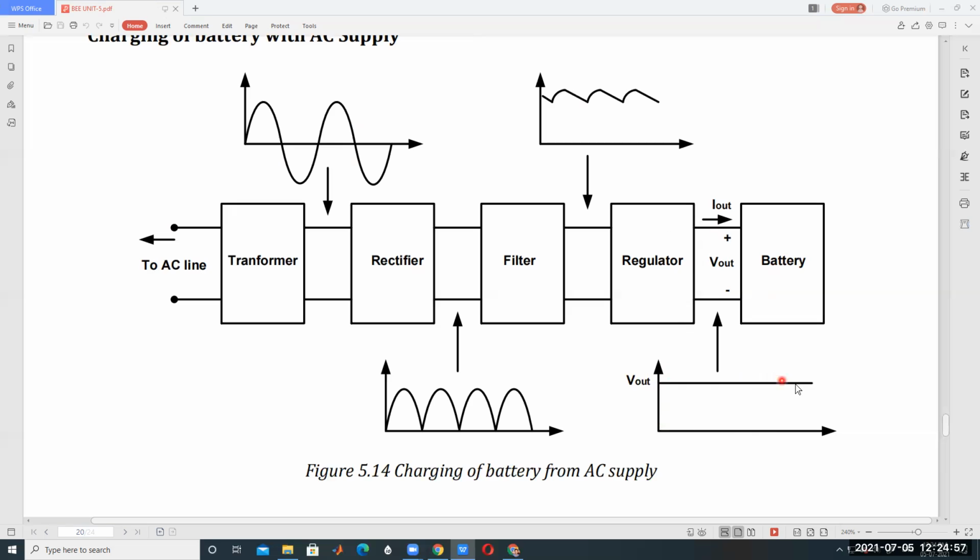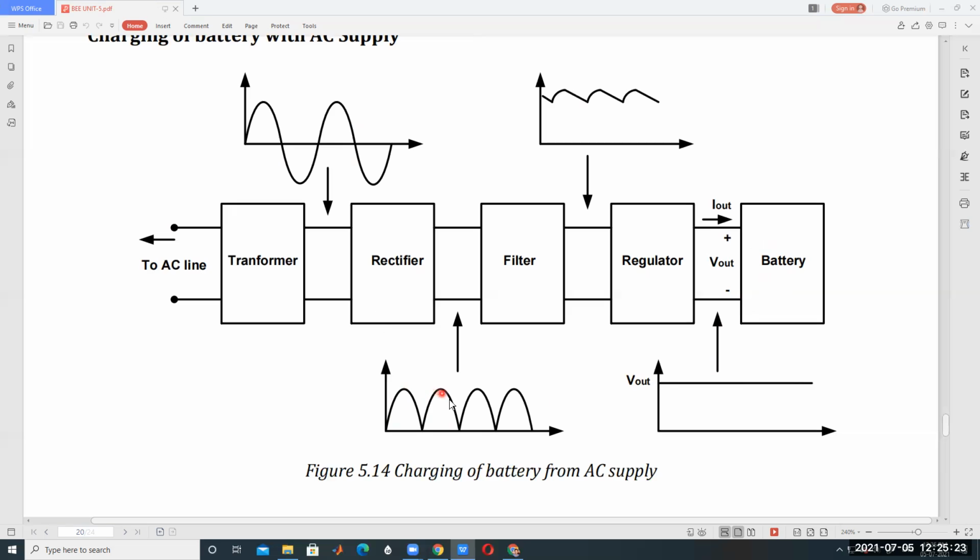So up to here it is just like a charger. Is this called the battery? Let us assume this is the mobile lithium-ion battery. If you connect a lithium-ion battery, this type of power supply is given to the battery. So, rectifier, DC.